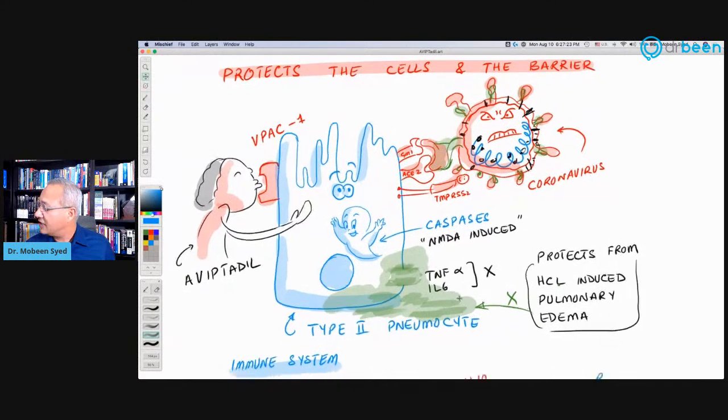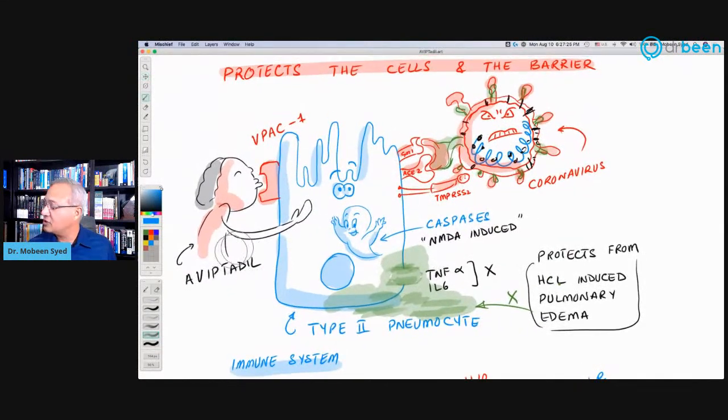In addition to that, it does many things over here. So number one, it causes the caspases blockade. It also causes the immune system cells to not release tumor necrosis factor alpha and IL-6, and we'll talk about that a little more. In addition to this, there is one more very important function.